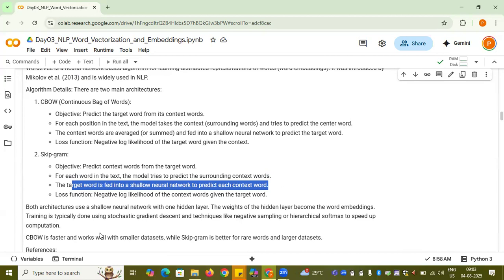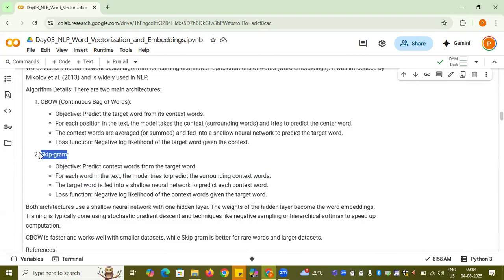Now, which one is faster? Because here we are dealing with identifying the embeddings of the context vector, CBOW is for sure fastest and it works well on a smaller data set. If you want to work on a larger data set and for rare words, then skipgram is better, right? As I said, in both of these methods we use a shallow neural network with only one hidden layer. The weights of the hidden layer become the word embedding.